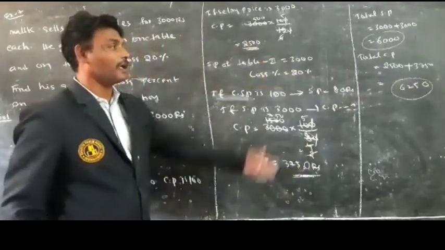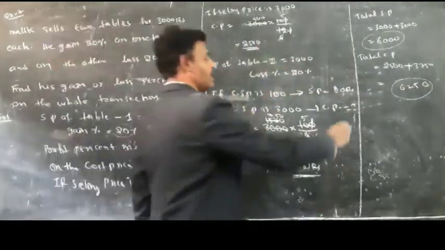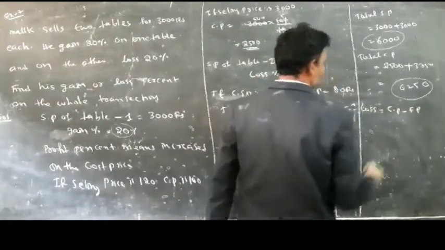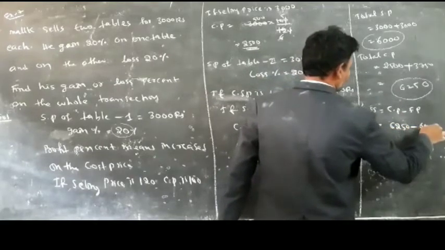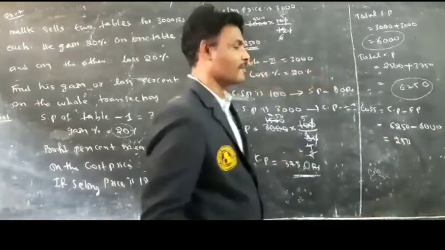Here, what is greater? Cost price is greater than the selling price. So you will get a loss. Loss is equal to cost price minus selling price. What is the cost price here? 6250 minus 6000 is equal to 250.